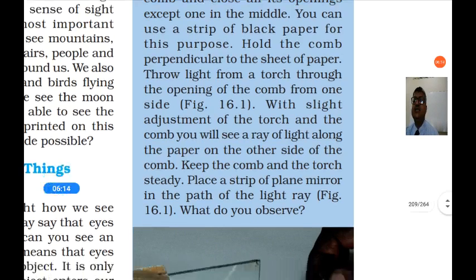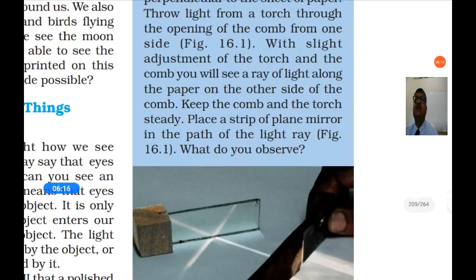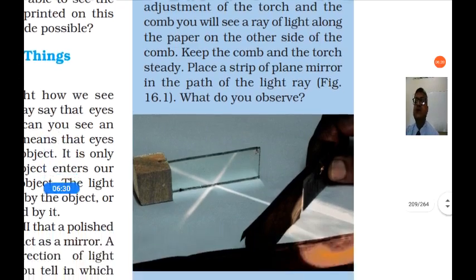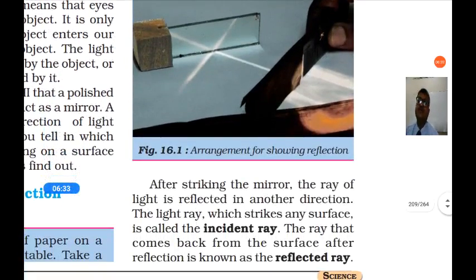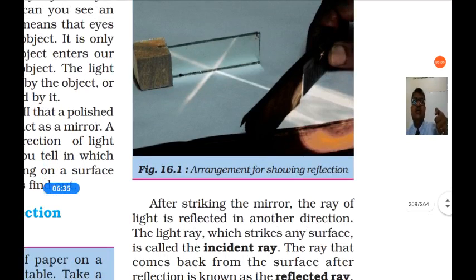With a slight adjustment of the torch and the comb, you will see a ray of light along the paper on the other side of the comb. Keep the comb and torch steady. Place a strip of plain mirror in the path of the ray. What do you observe? So you can also take a laser light, they are available nowadays. Using laser light, you can direct the light on a mirror and see in which direction the light reflects.